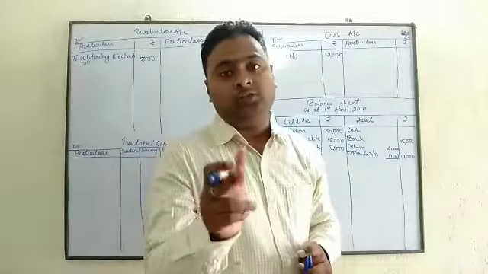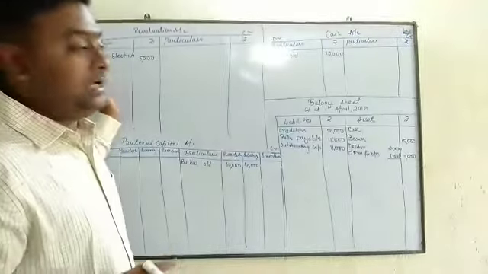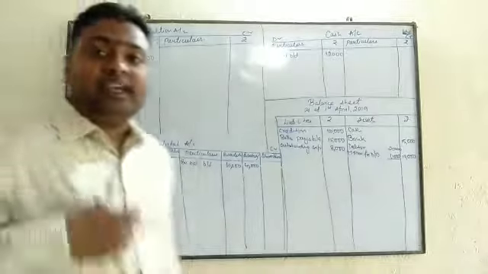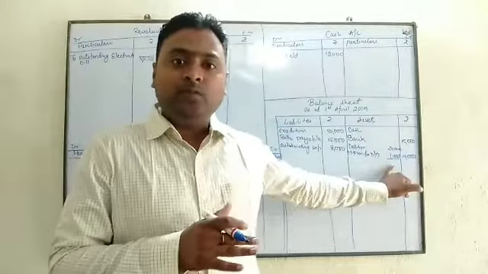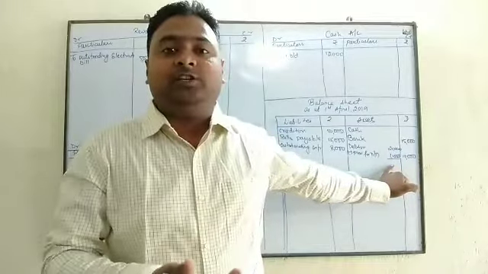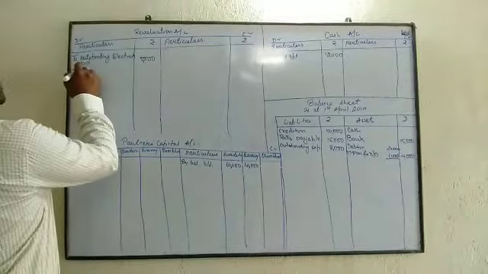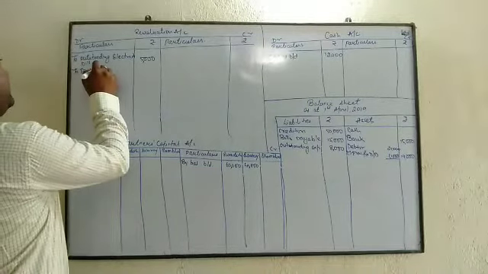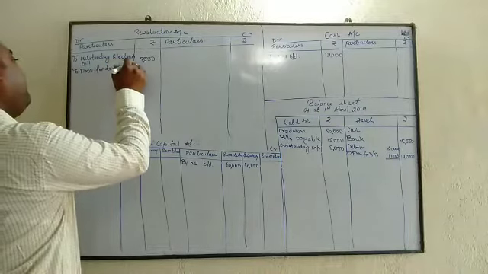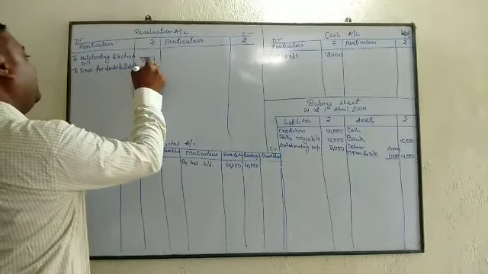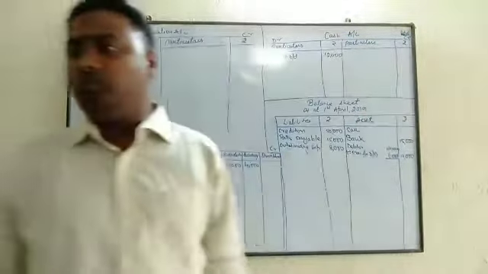So if it is a loss, where we will write? Revaluation account. Which side? Debit side. Why? Because it is a loss. कितना एक्स्ट्रा बेटा? 1,000 तो है, बट पहले से कितना था? 500 था. अभी एक्स्ट्रा हमने कितना बनाया? 500. So how much will we record? 500. To provision for doubtful debt, 500. Right? So both places we have entered.